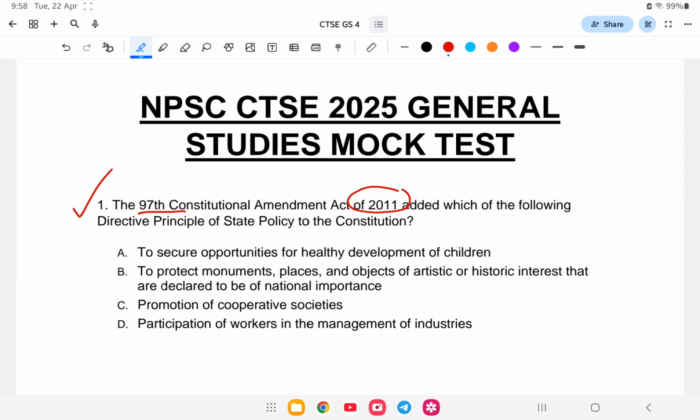Is it A, to secure opportunities for healthy development of children, to protect monuments, places, and objects of artistic or historic interest, promote cooperative societies, or participation of workers in the management of industries? So, which of the following was added? The answer is option number C, that is promotion of cooperative societies. Let us study in detail about this.